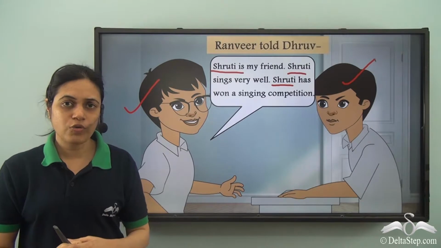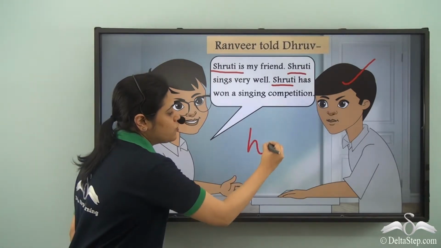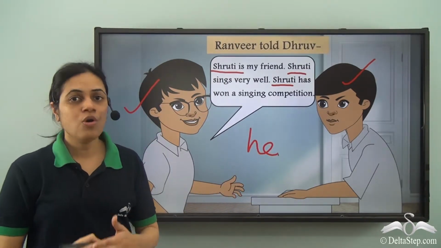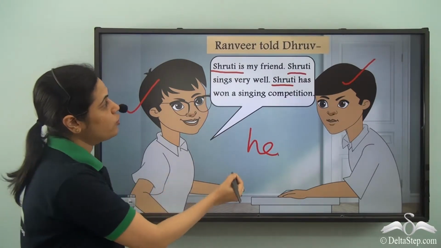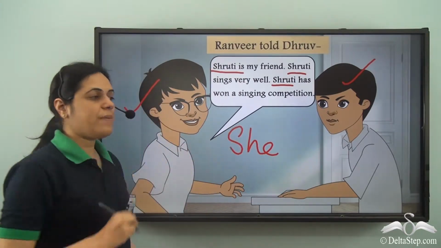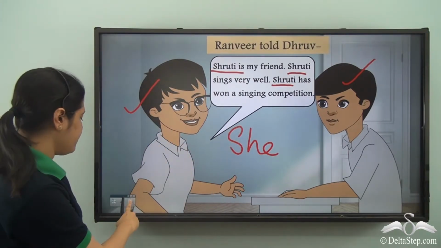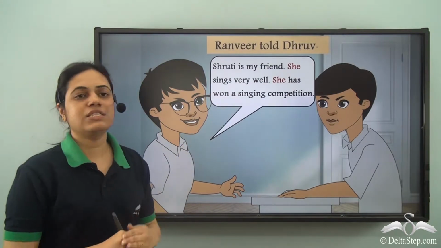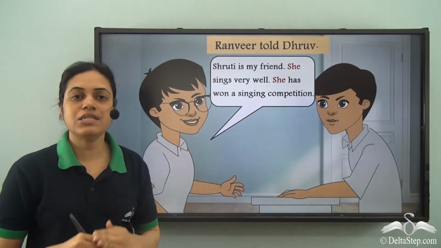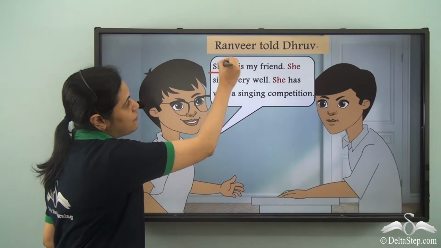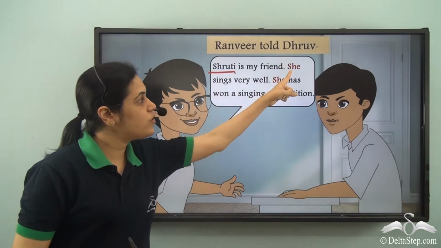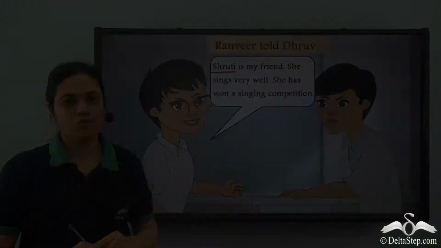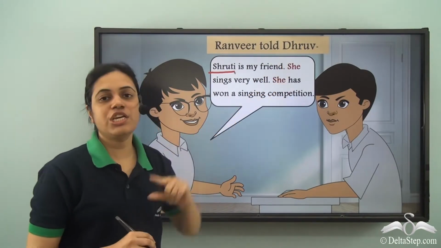So which pronoun do I use here? Can I use he? No. We know that he is for masculine gender. The pronoun used for feminine gender is she. So she sings very well. She has won a singing competition. And the first time Shruti is used, I need to write Shruti to clarify who this she is pointing to, or what does she represent?